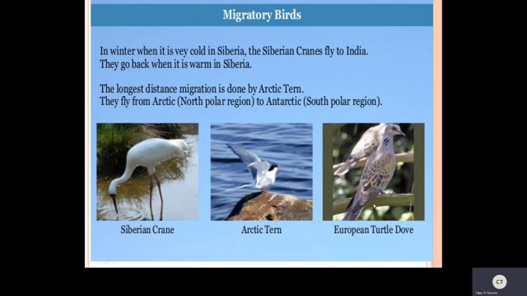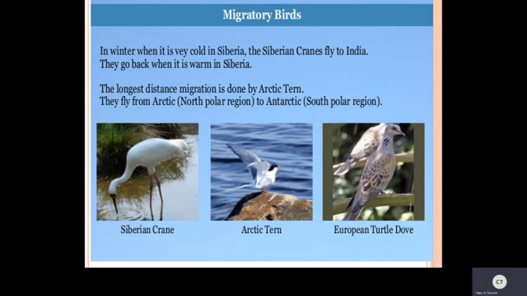Now see this European turtle dove. Yes, they will be migrating from the longest distances due to the climatic conditions, to protect themselves and also in search of food. Okay, children, this one you have to remember. These birds we will call migrating birds. Migrating is nothing but moving from one place to another place. So we'll call such kind of birds migratory birds.